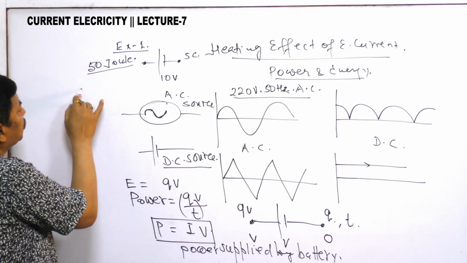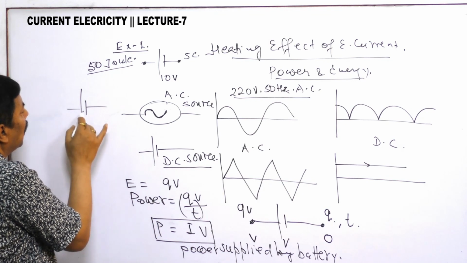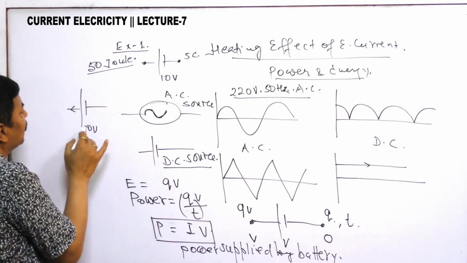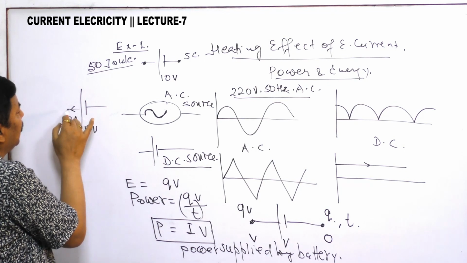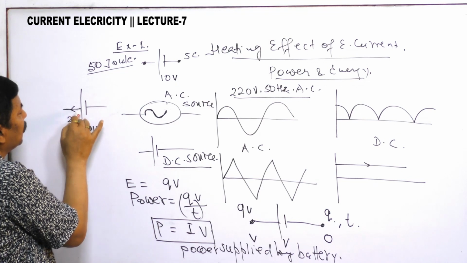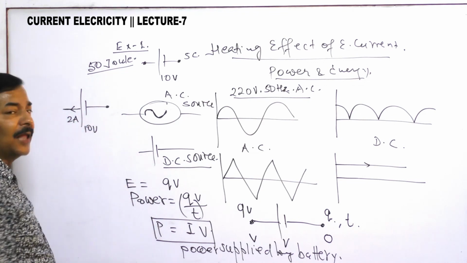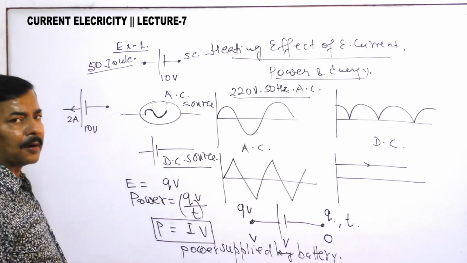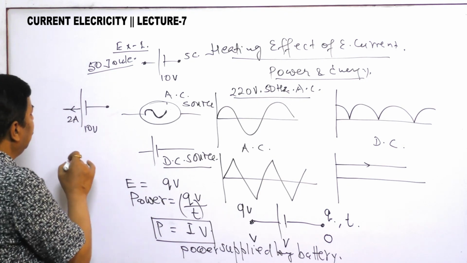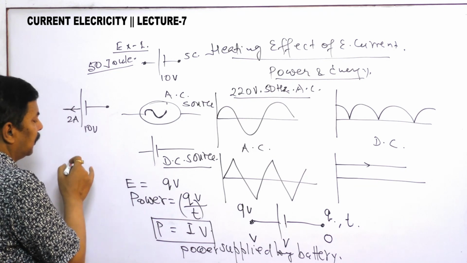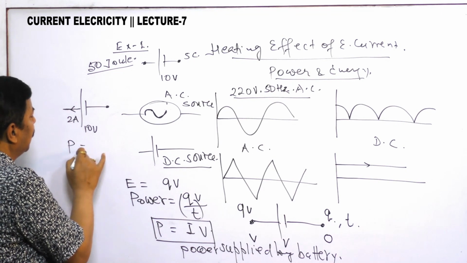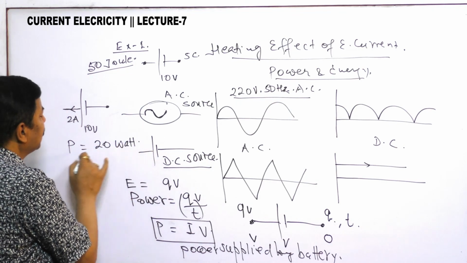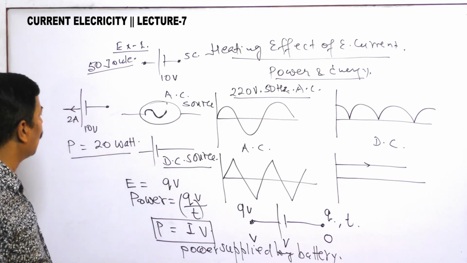The same matter can be understood in a better way. Suppose a 10 volt battery is there and 2 ampere current is passing through the battery, then the power supplied by the battery is 20 watt.